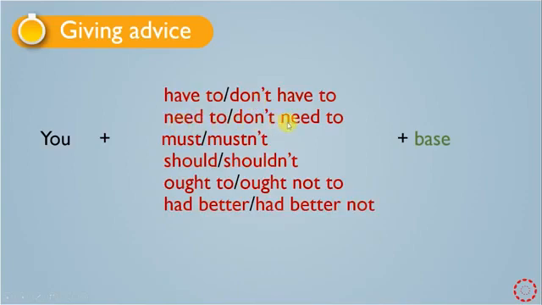Need to, don't need to. Must, mustn't, should, shouldn't, ought to, ought not to, had better, and had better not. And after this we have the base form of the verb. It means we should use the base form of the verb without any suffix.